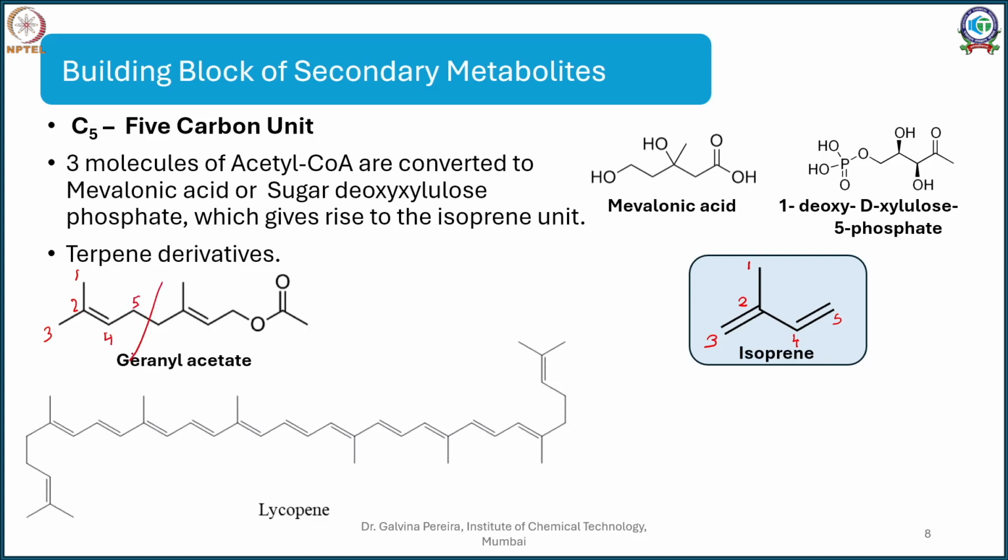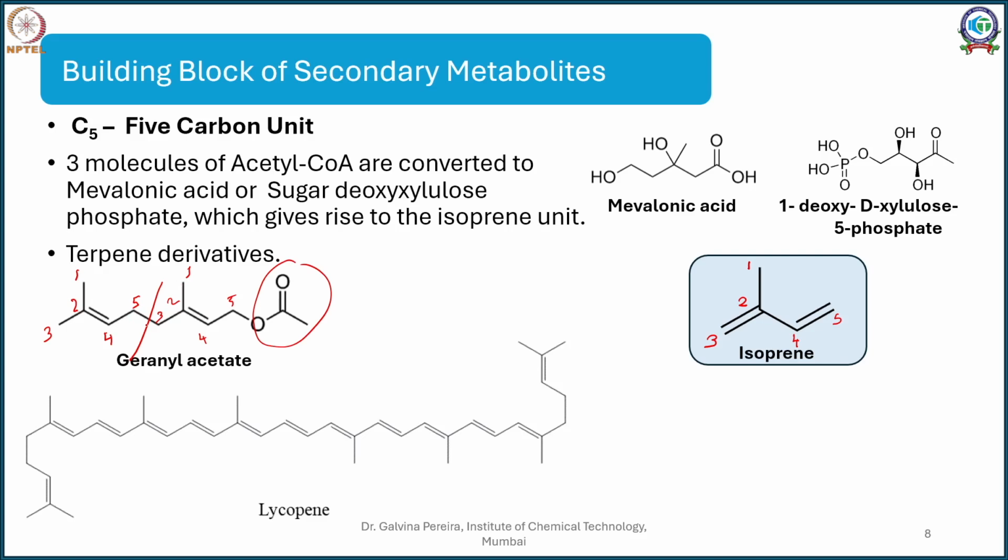Just cut this molecule here. I can restart 1, 2, 3, that's the head, and again 4, 5. This moiety comes from your acetyl CoA. So this is a different unit, and here you have 2 isoprene units joined. This I call the head and this I call the tail.